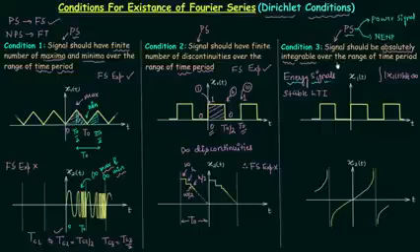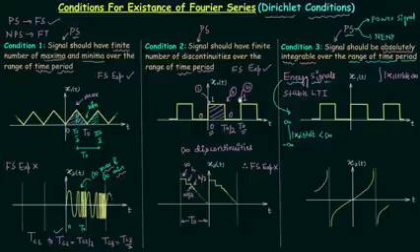This is because we are talking about the range of time period. We are only talking about the range of time period. But in case of energy signals, we integrated the signal from minus infinity to infinity, and in that scenario, the result should be finite or less than infinity.